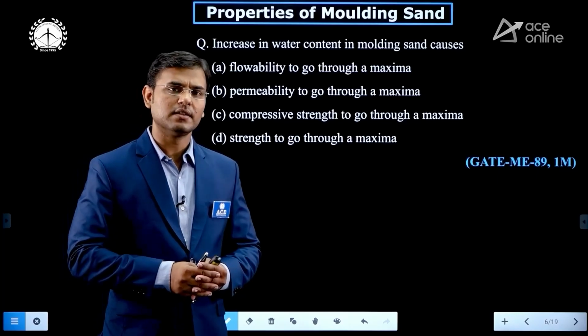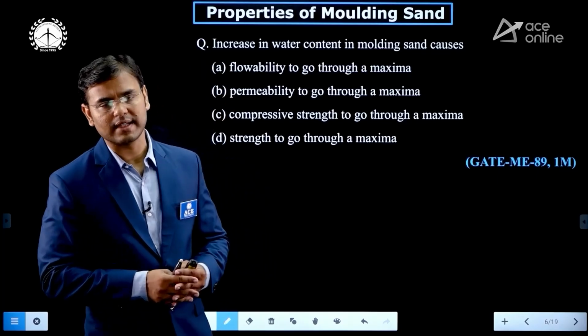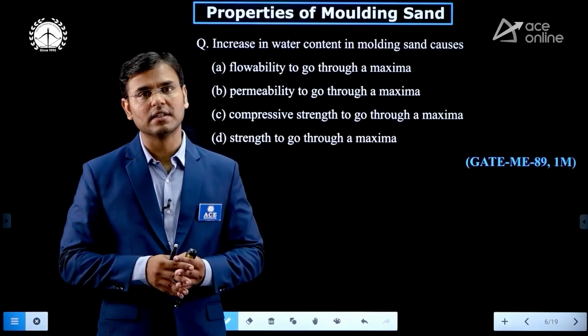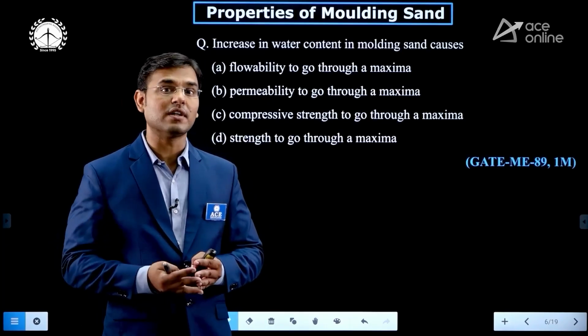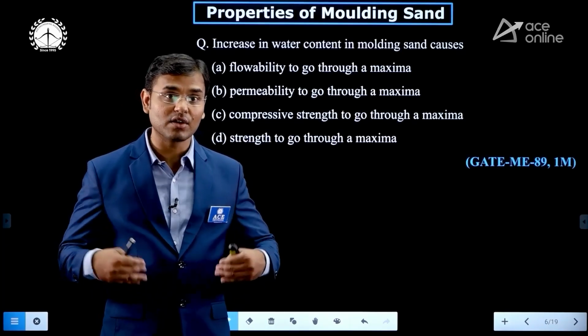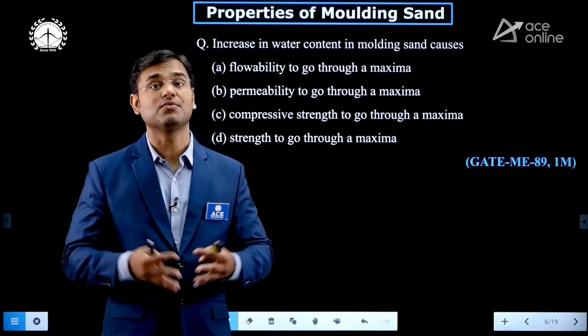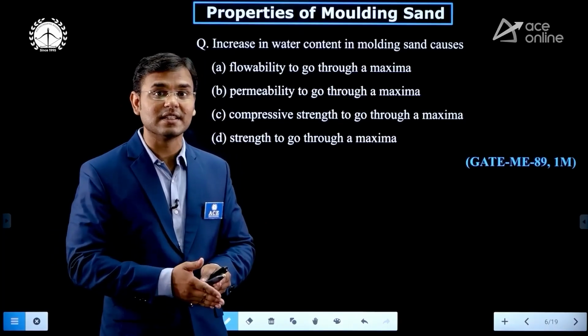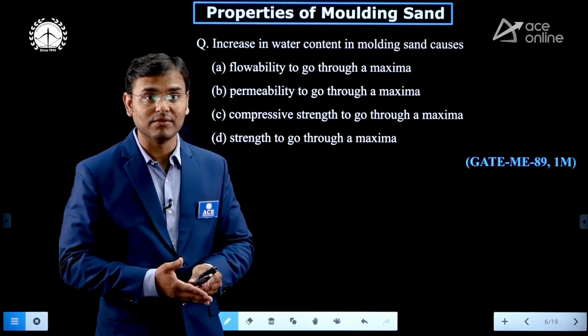Now see that while constructing the house, we are taking the silica sand. In that silica sand, we are adding the cement, and again we are adding the water. As the percentage of water we are increasing, then what happens? The flowability will increase. Yes, flowability will increase.